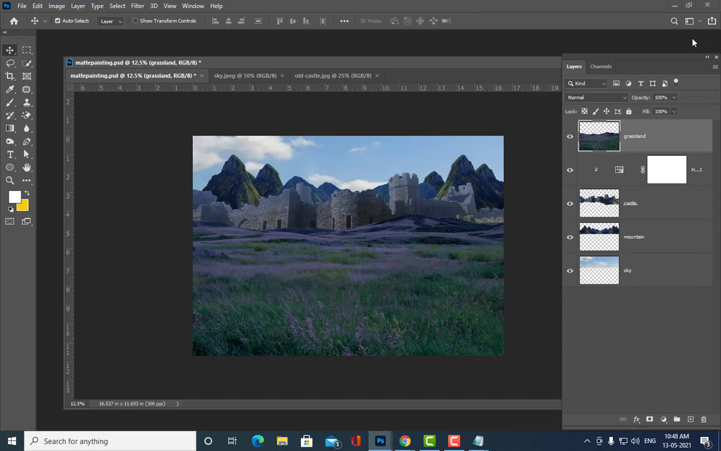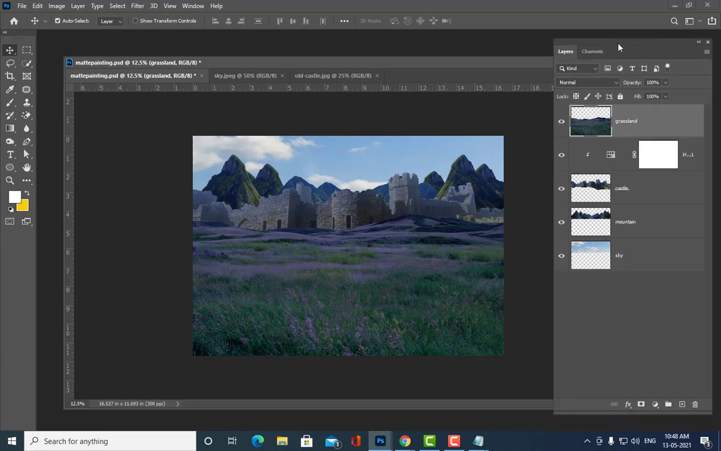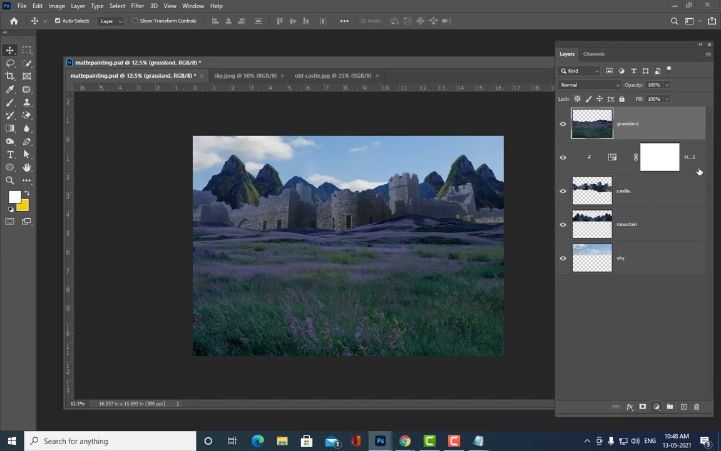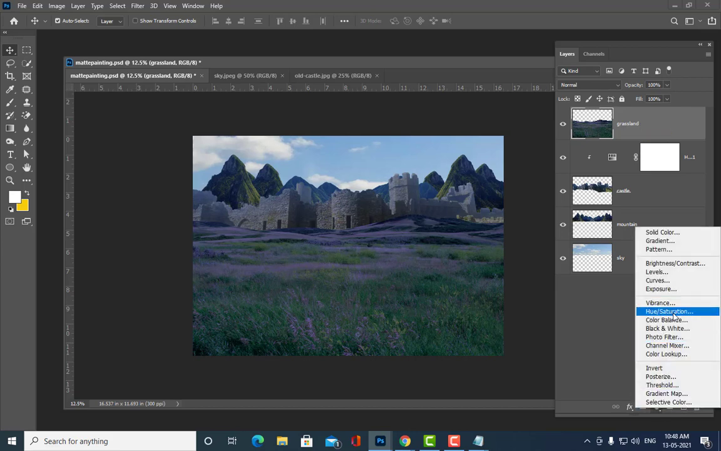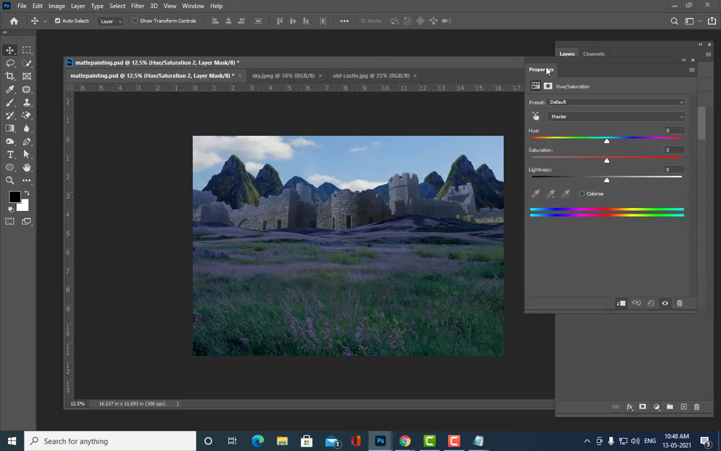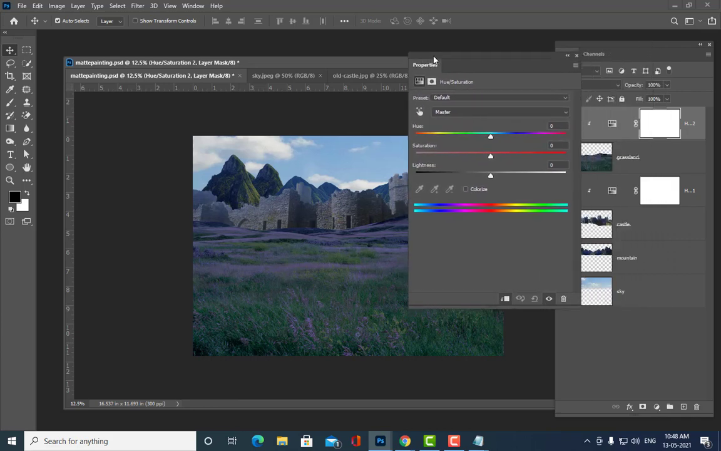Right. So once we have got here, let's do one more thing. See, I want the grassland to be a little bit greenish. So what can I do? Again, I will apply a hue and saturation for this layer. So how to apply hue and saturation? Simply select the grassland layer and then just click here, and here we can find the hue and saturation. Okay, and then what is the next step?